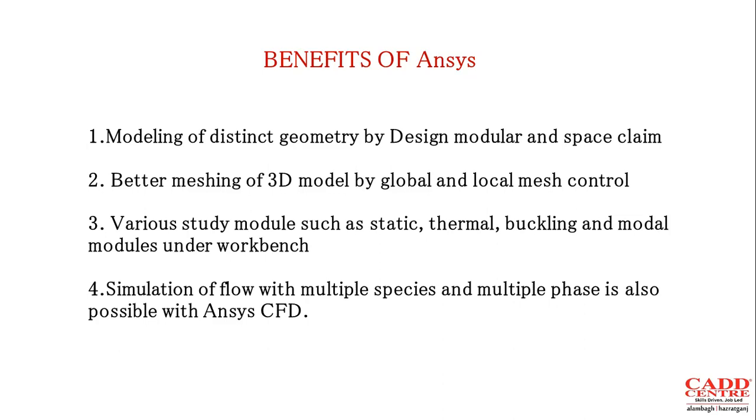Fourth is the simulation of flow, that is fluid flow with multiple species and multiple phases, which is also achieved with the help of the ANSYS CFD module.